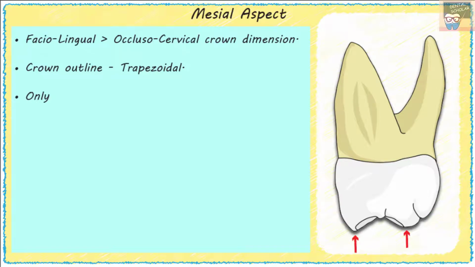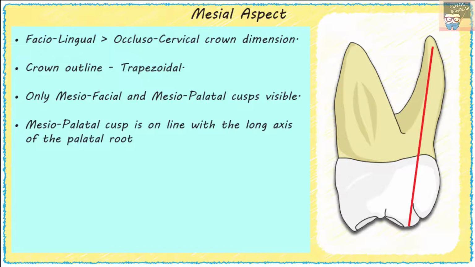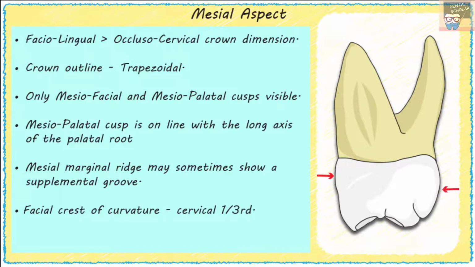Only mesial cusps, that is mesiofacial and mesiopalatal cusps, are visible from the mesial side, as they are higher than the distal cusps. The mesiopalatal cusp is in line with the long axis of the palatal root, and the mesial marginal ridge may sometimes show a supplemental groove. The facial crest of curvature is in the cervical third, while the lingual crest of curvature is in the middle third. So for almost all the molars, the facial crest of curvature is in the cervical third and the lingual crest of curvature is in the middle third.